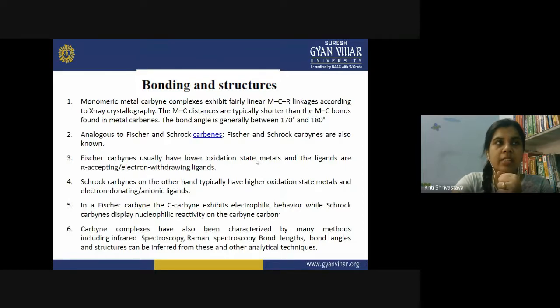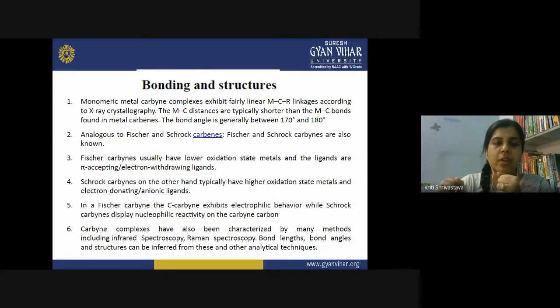Because when the metal has a lower oxidation state, it is some late transition metal with high electron density over it, and it has to donate that electron density in order to form a stable complex. So it needs a ligand which is able to accept that electron density. The Fischer carbynes are able to do that because they generally have the heteroatom involved.